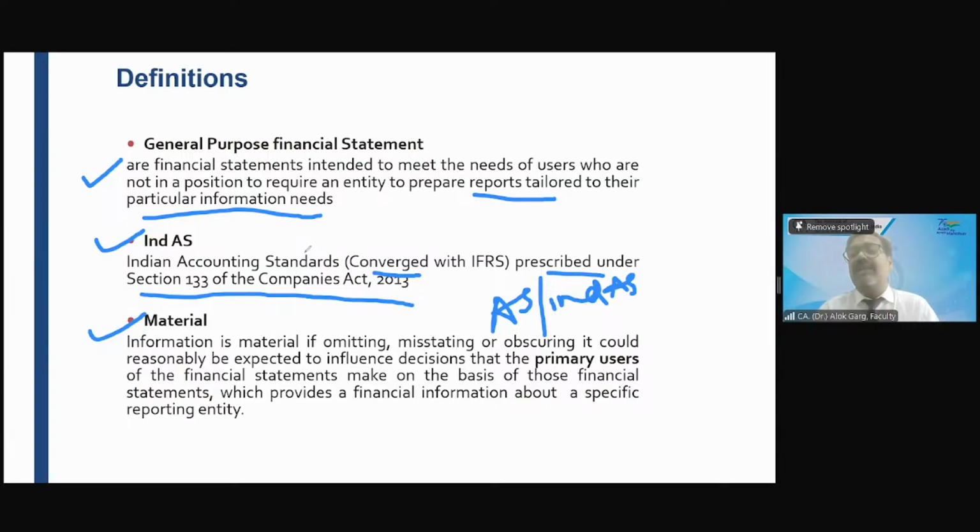Okay, this is the meaning of obscuring, right? Had the entire information been given at a single place in the notes to accounts, probably this would have been more meaningful, more powerful. Clear? Is that clear? Yes, clear.